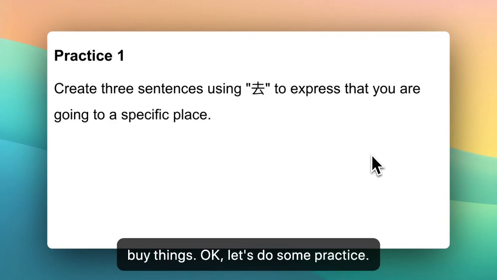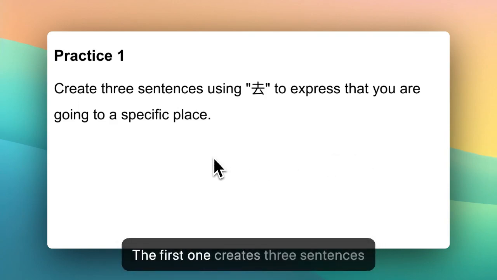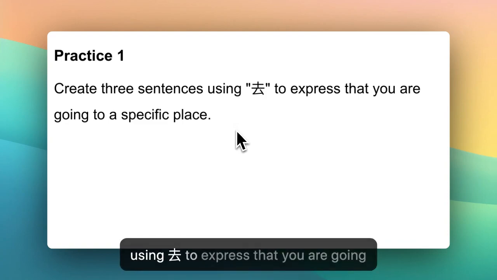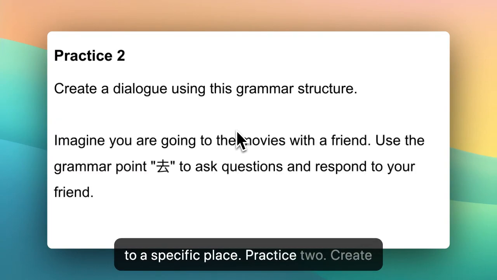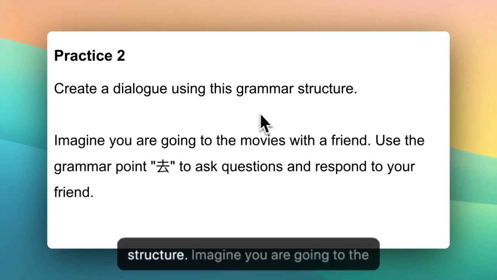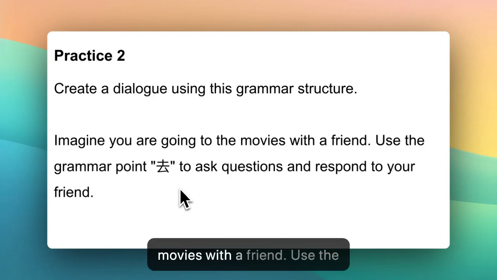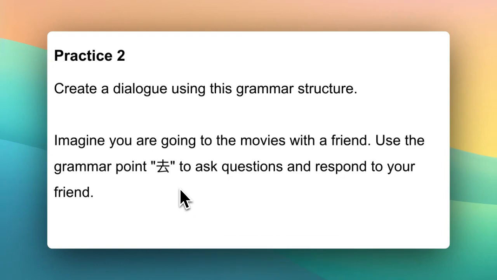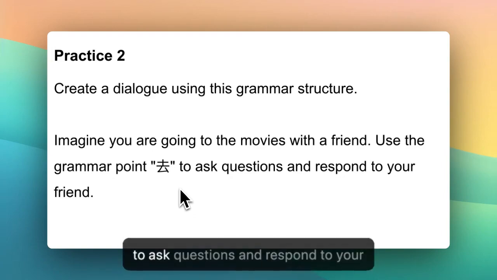Okay, let's do some practice. The first one: create 3 sentences using 去 to express that you are going to a specific place. Practice 2: create a dialogue using this grammar structure. Imagine you are going to the movies with a friend. Use the grammar point 去 to ask questions and respond to your friend.